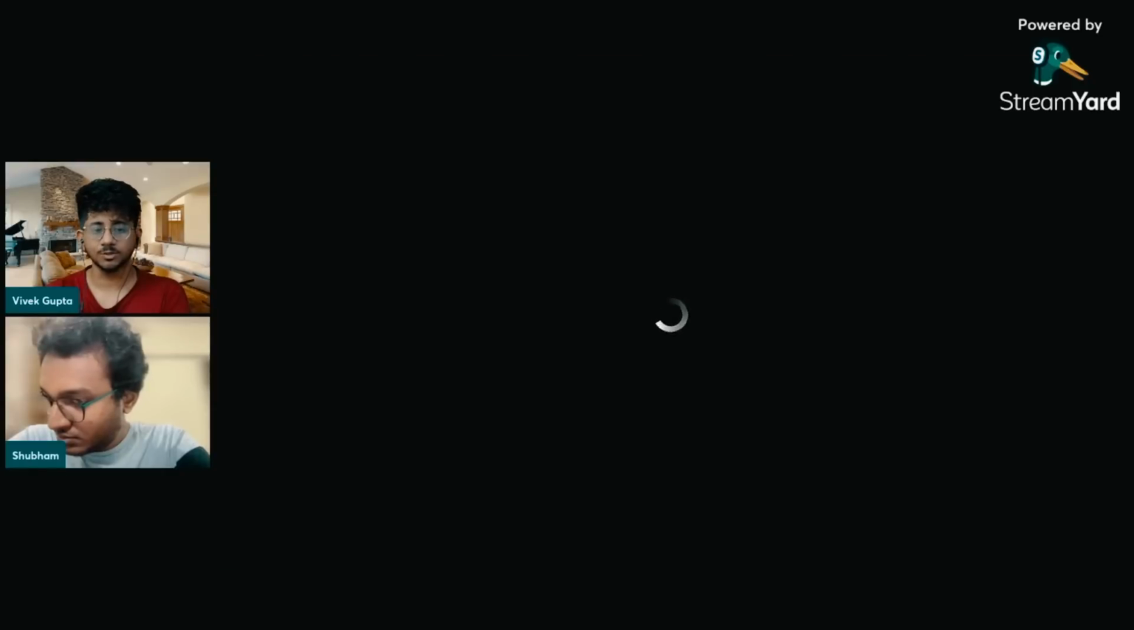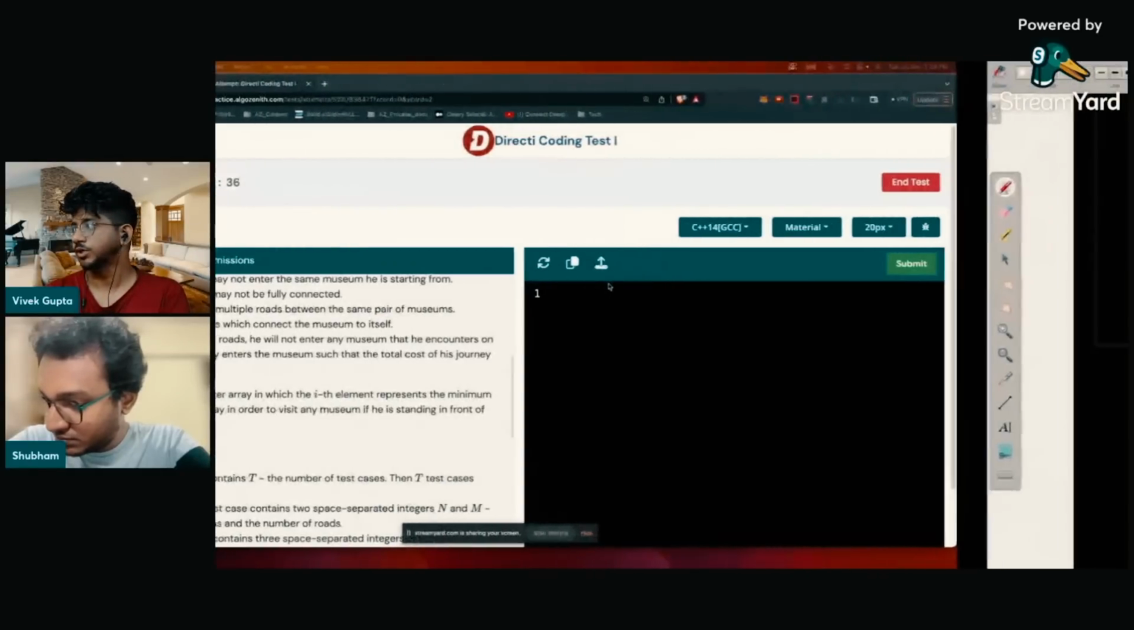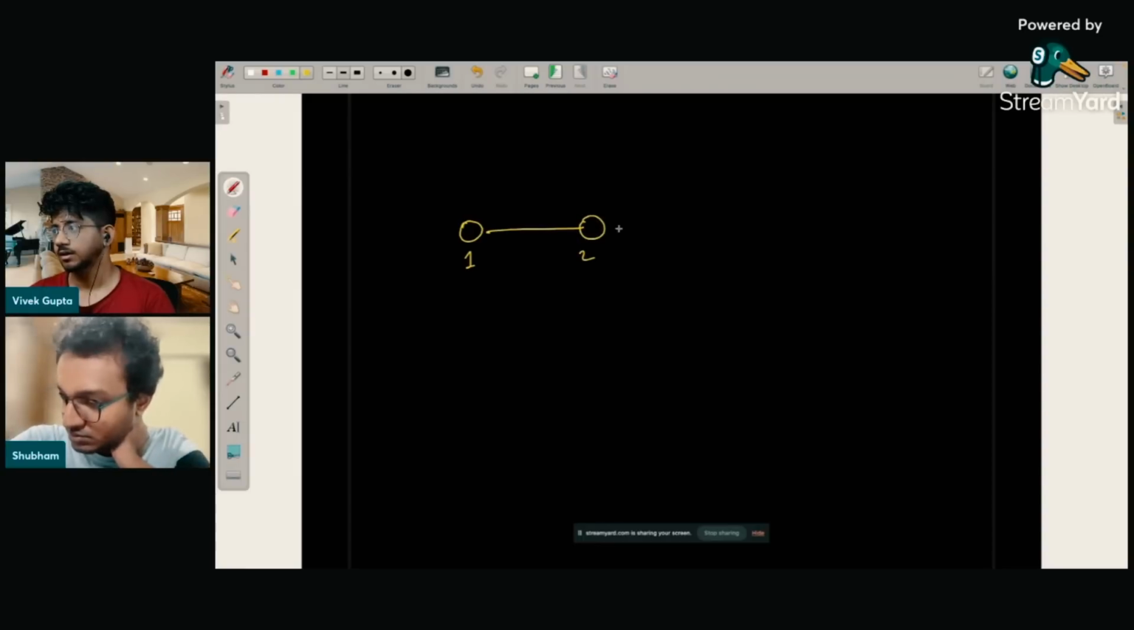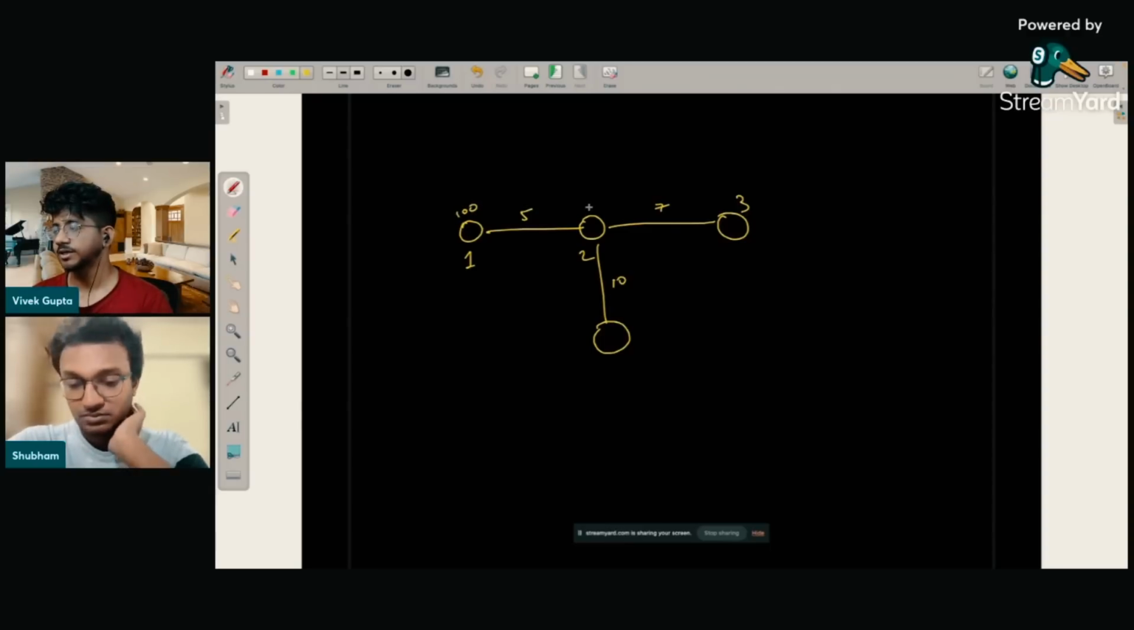Let's come back to our stream and go to the drawing pad and see this problem. Basically, I'm going to number the nodes 1, 2, 3. These edges cost, let's suppose, 5, this edge costs 7, this edge costs 10. And there are these museums. To enter this museum costs 100. To enter this museum costs 50. To enter this museum costs 2. This is node number 4. This is node number 3.